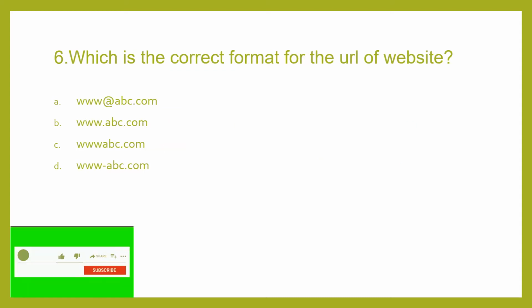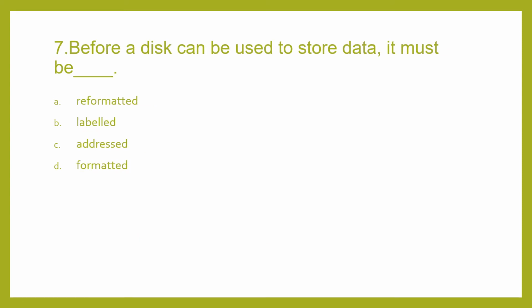Getting it? Coming to the sixth one, which is the correct format for the URL of a website. Now this you don't need to explain. Every day you use website addresses like google.com, yahoo.com, many more. So by seeing only you can answer it. The correct answer will be www.abc.com.